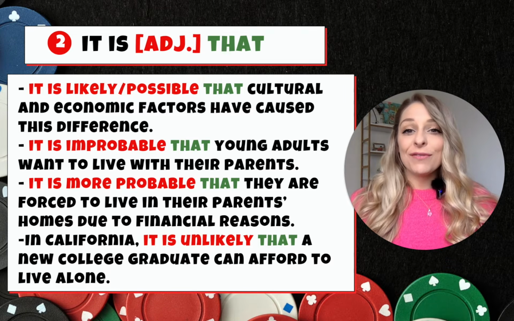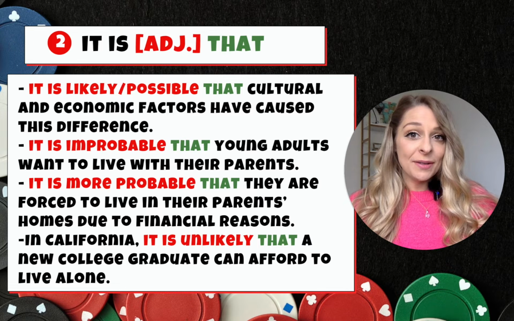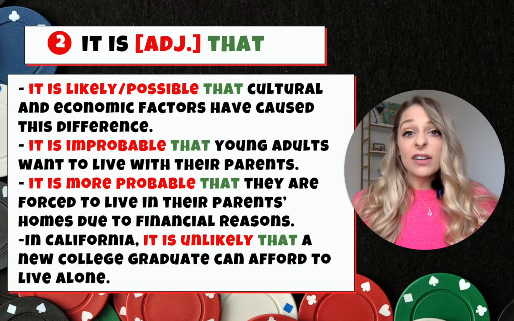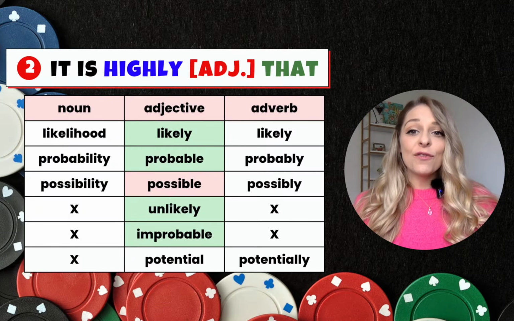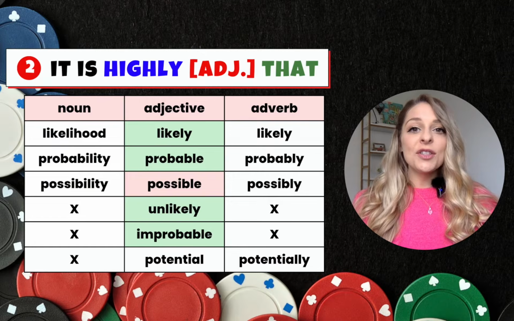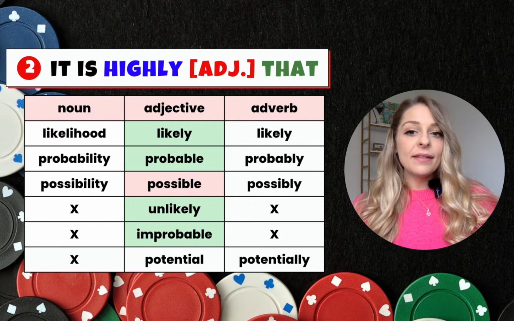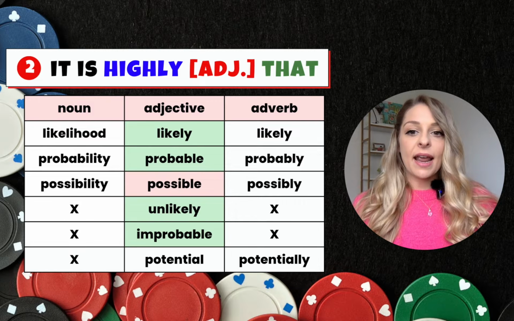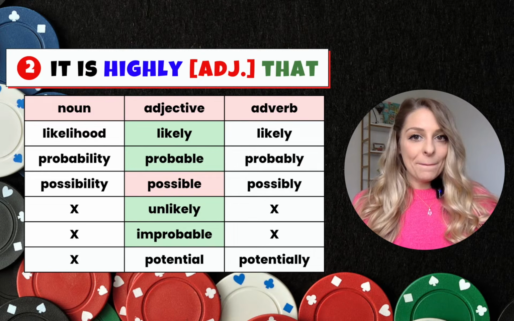And if you want to sound even more academic, or emphasize your certainty, or you just want to say that it is very likely or very improbable, you can add the adverb highly, and this creates really nice academic collocations. So we can combine highly with our adjectives and say highly likely, highly probable, highly unlikely, or highly improbable.